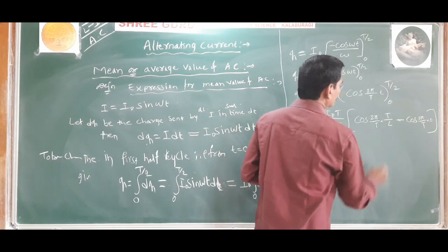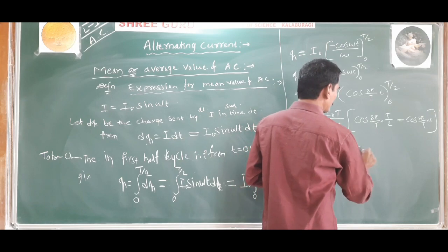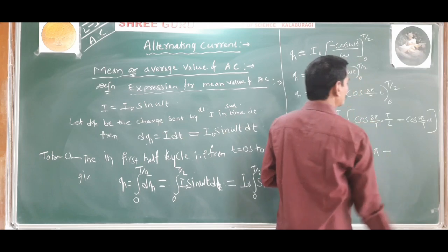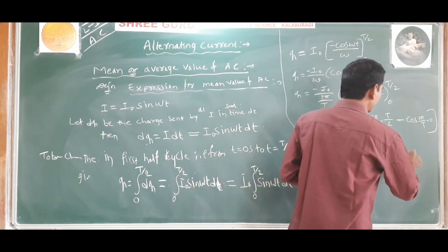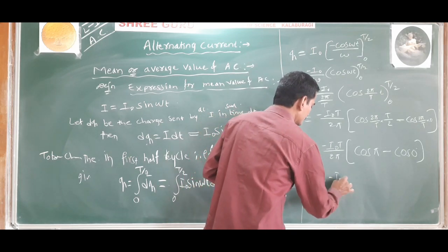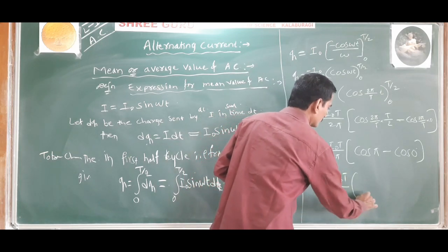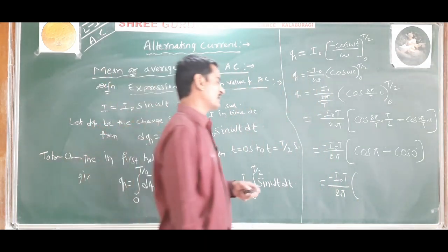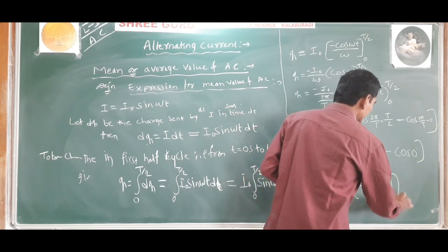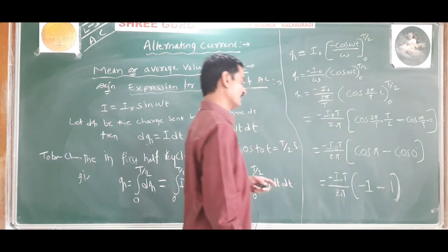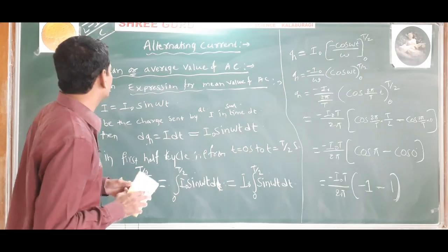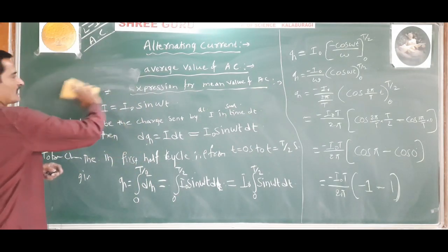On simplification you will get minus I naught T divided by 2 pi. The 2 cancels and T also cancels, so cos pi minus cos of 2 pi by T into 0, that is cos of 0 degree. So you will get minus I naught T divided by 2 pi into cos pi minus cos 0. Cos pi is minus 1 and cos 0 degree is 1. So therefore minus 1 minus 1 is minus 2. Shall I write here? I'll remove it.